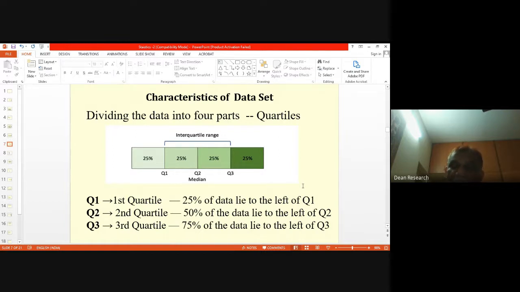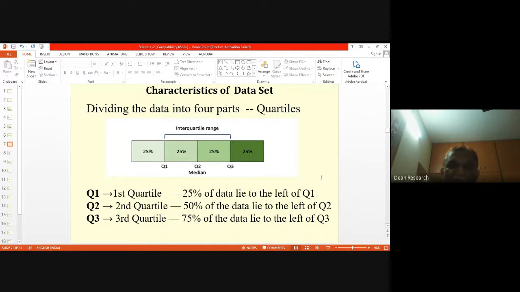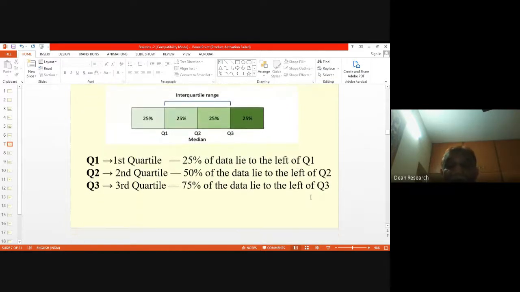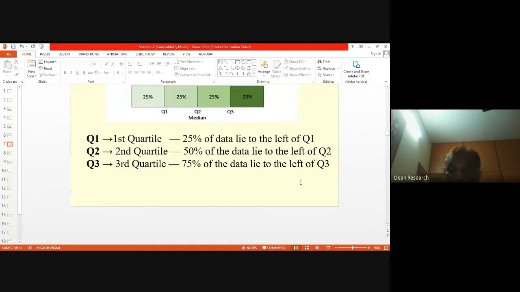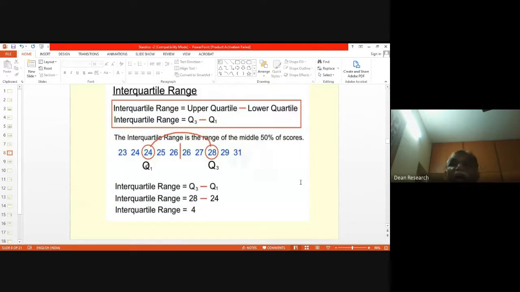Now there is one more measure that also describes the variability of the values in terms of range.